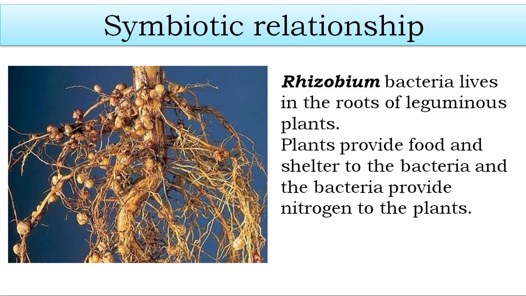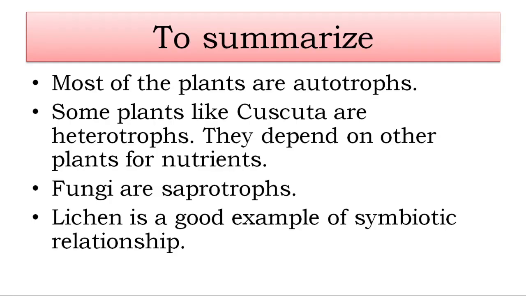So this is a symbiotic relationship. Okay, so to summarize the chapter, we have seen that most of the plants are autotrophs. They can make their own food through the process called photosynthesis. We have seen the process of photosynthesis. Then we have seen some plants, not all plants are autotrophs. Some plants like Cuscuta or Amarbel, they are heterotrophs, because they depend on other plants for nutrients.